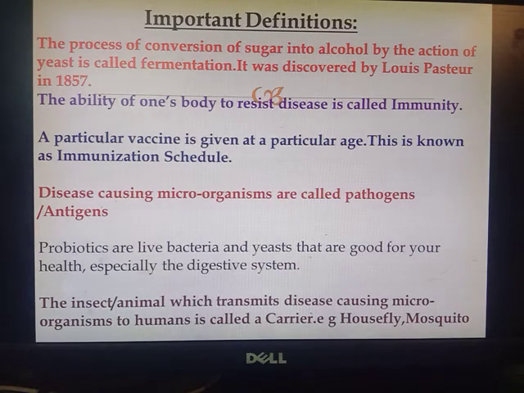Probiotics are live bacteria and yeast that are good for your health, especially the digestive system. The insect or animal which transmits disease causing microorganisms to humans is called a carrier. For example, housefly or mosquito.